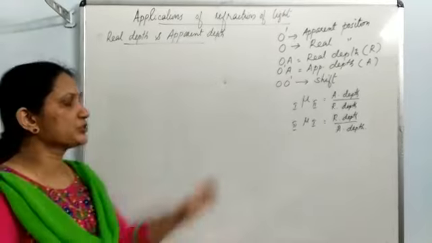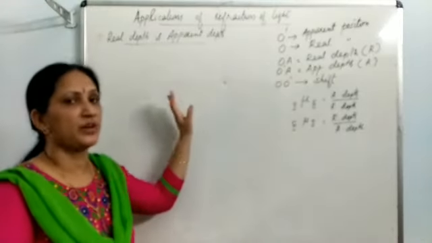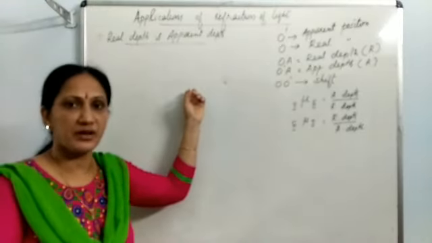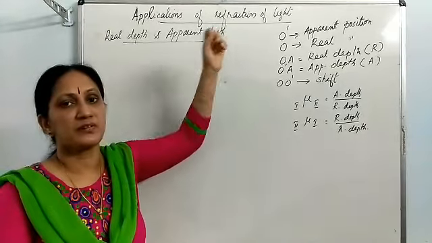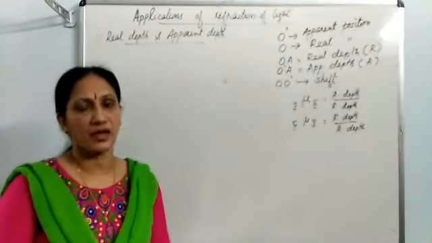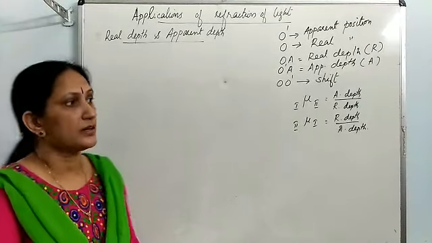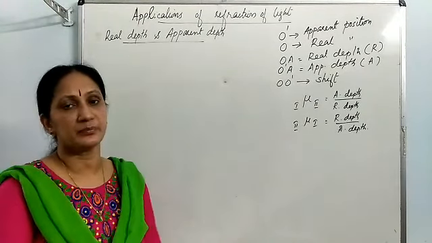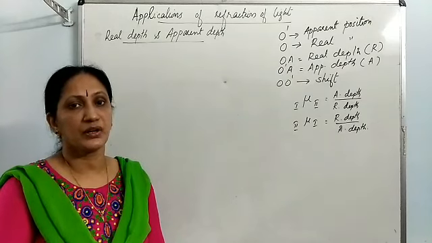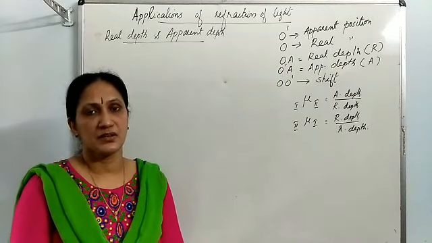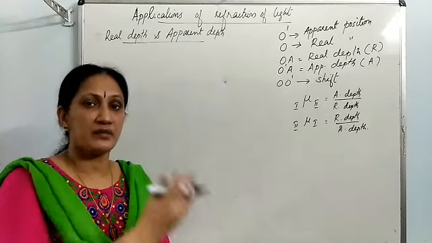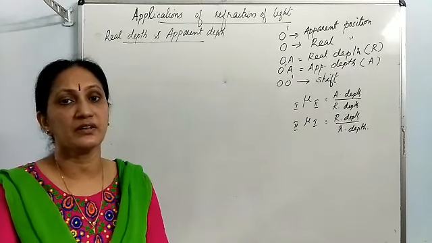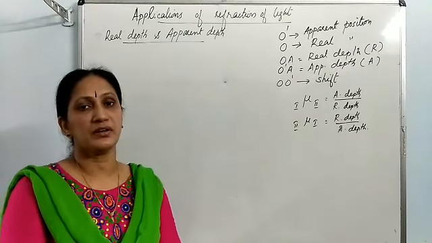In the example which we discussed, the object was in denser medium water and the observer was in rarer medium, that is air. In that case, apparent depth was less than the real depth. Now let us see the reverse case. Object in rarer medium, observer in the denser medium.